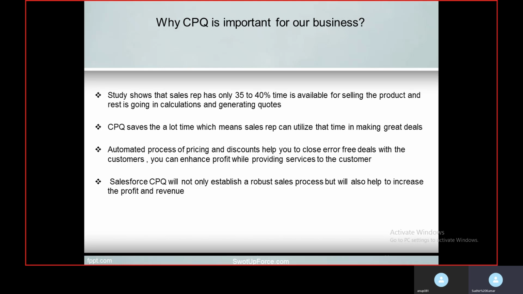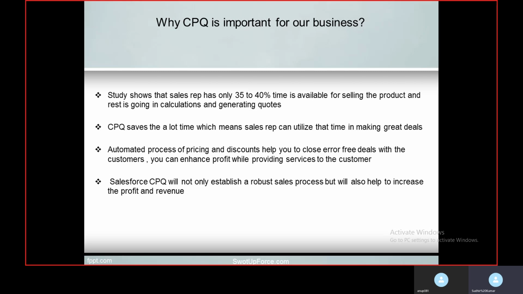Salesforce CPQ will not only establish a robust sales process, but will also help to increase the profit and revenue. Since Salesforce CPQ has a robust sales process, with the help of this, your sales rep will focus more on selling the product and maintaining the relationship with customers.